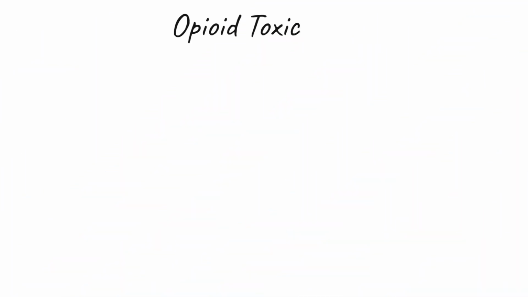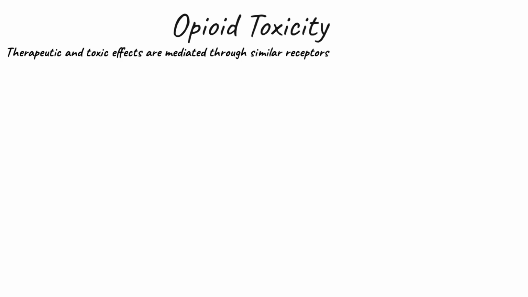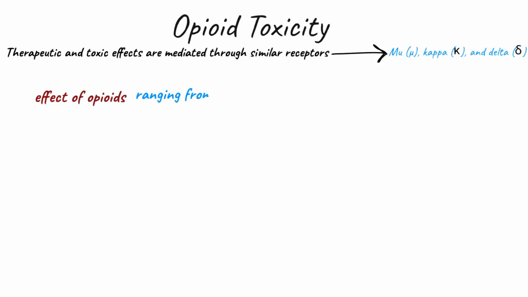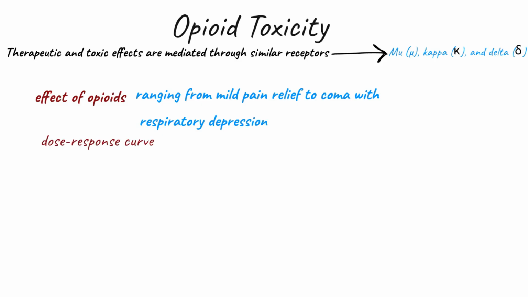Opioid toxicity. The therapeutic and toxic effects of opioids are mediated through similar receptors, which include mu, kappa, and delta receptors. The overall effect of opioids ranges from mild pain relief to coma with respiratory depression. To better understand this, look at the dose response curve.